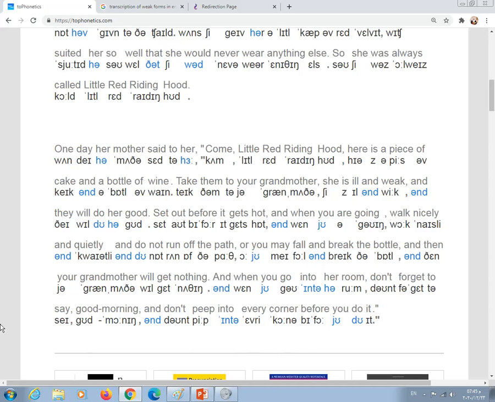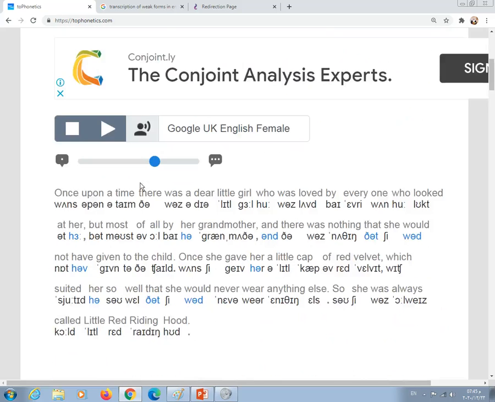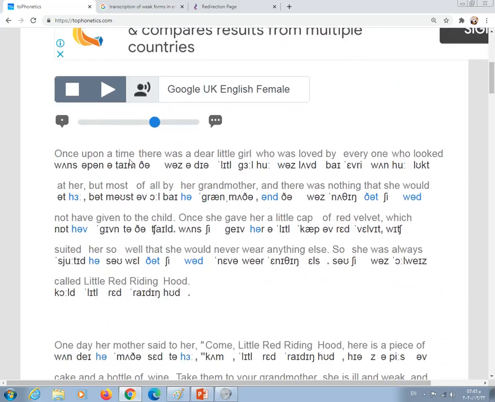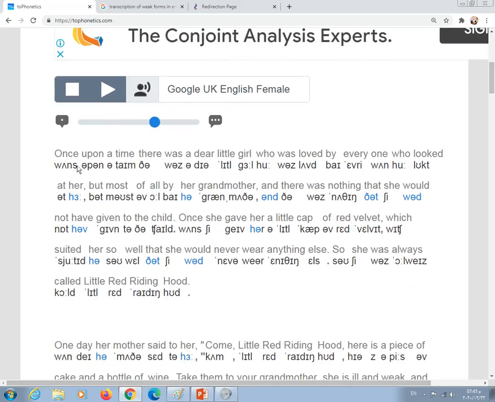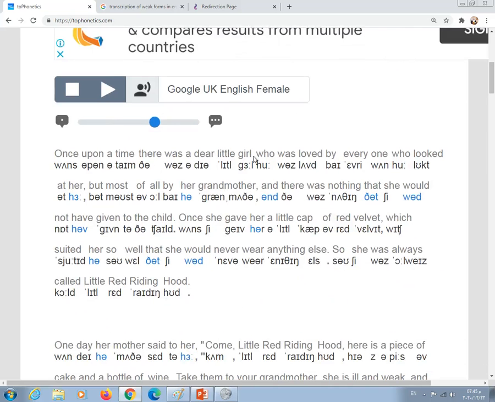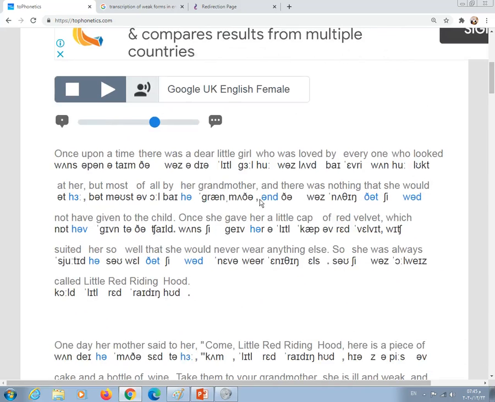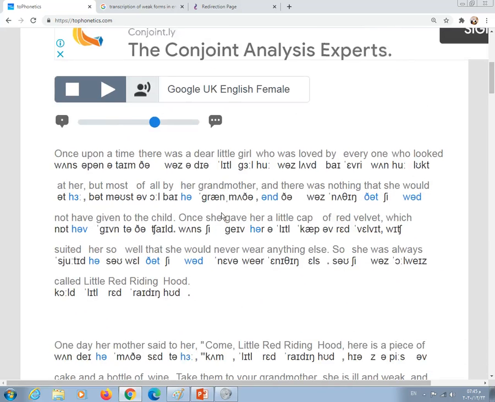so let's read the whole passage again. Once upon a time there was a dear little girl who was loved by everyone who looked at her, but most of all by her grandmother. And there was nothing that she would not have given to the child.